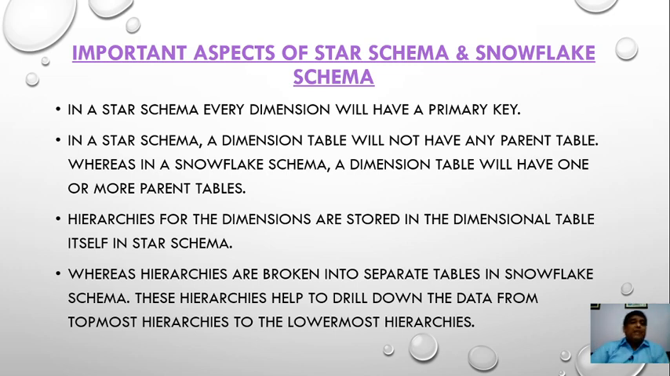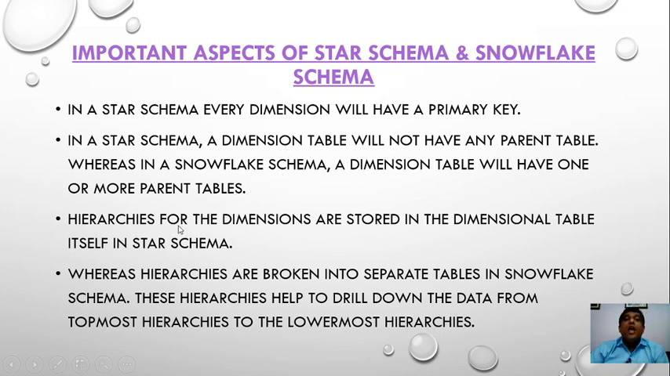Important aspects of a star schema and a Snowflake schema: in a star schema, the fact table and every dimension table will have a primary key. In a star schema, a dimension table will not have any parent table, whereas in a Snowflake schema, a dimension table will have one or more parent tables. It can be connected to the fact table through the other dimensions.